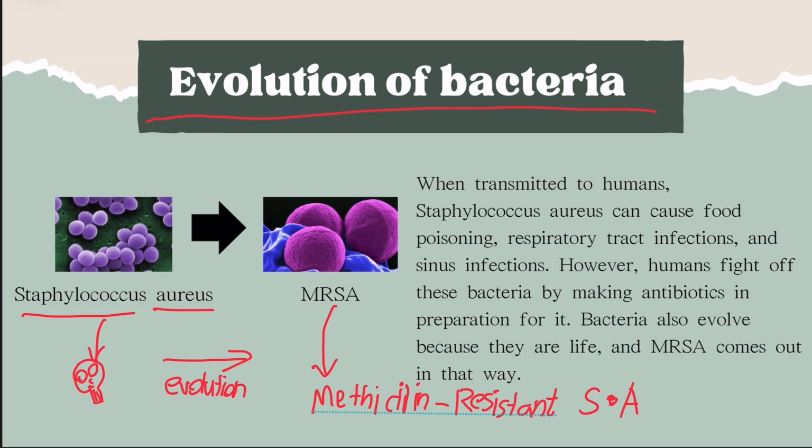Over time, the population becomes predominantly resistant, making infection harder to treat. This process emphasizes the need for careful antibiotic use and the development of new treatment strategies to address the ongoing